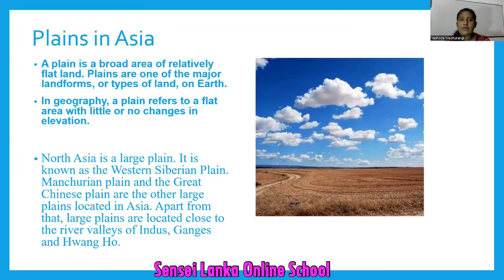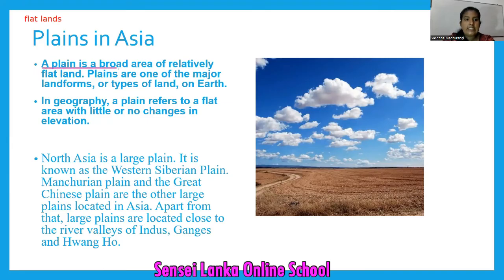Then come to the next relief feature or the topographical feature. Plains. Can you give another name for the plains? We can say flatlands. So, what is a plain?